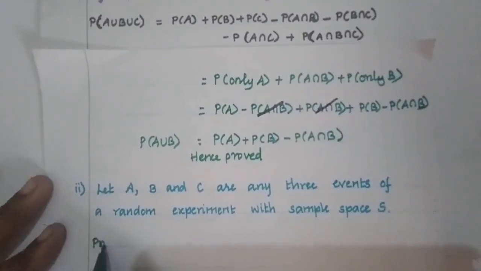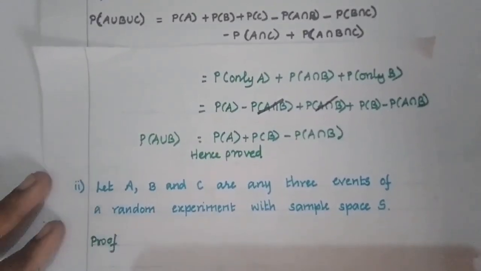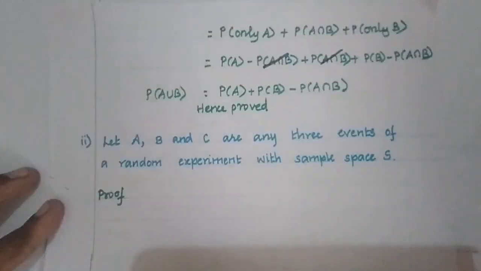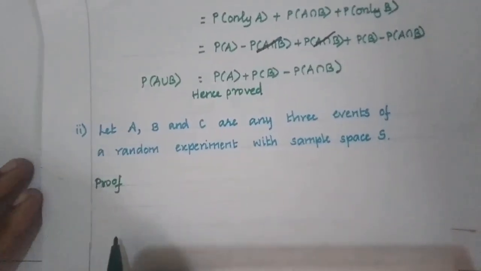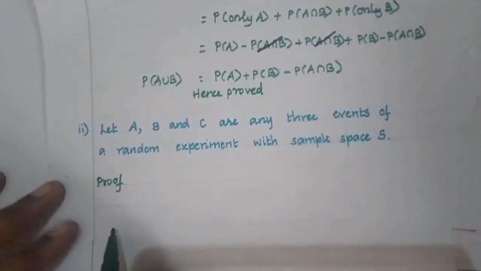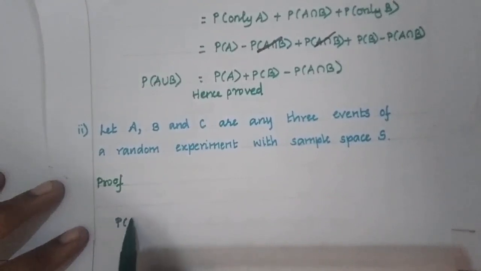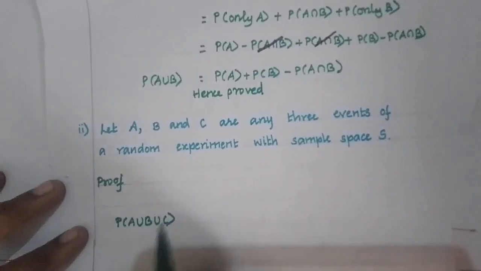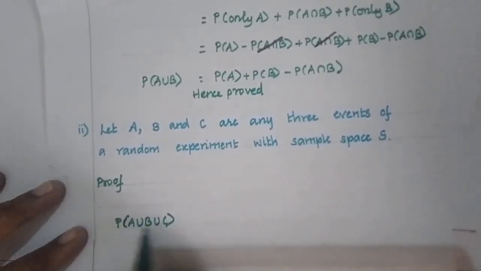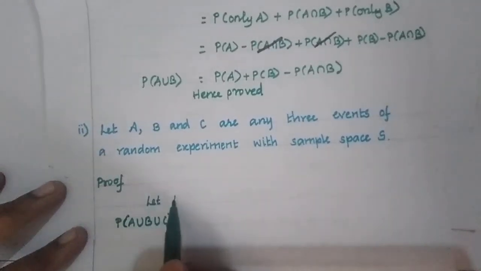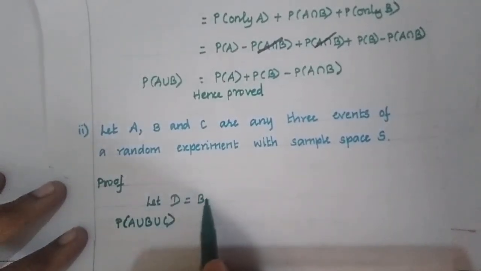Proof: P of A union B union C. Let us take this B union C as D. So let D equal B union C.